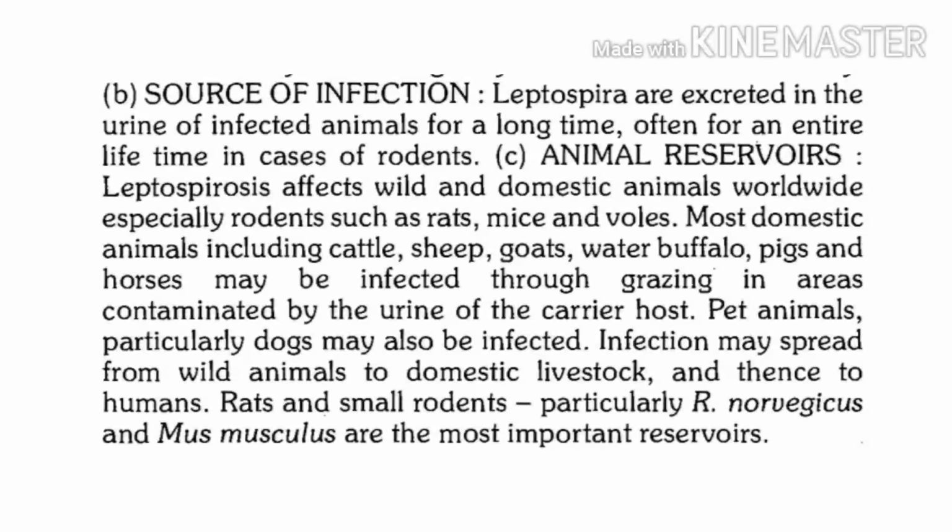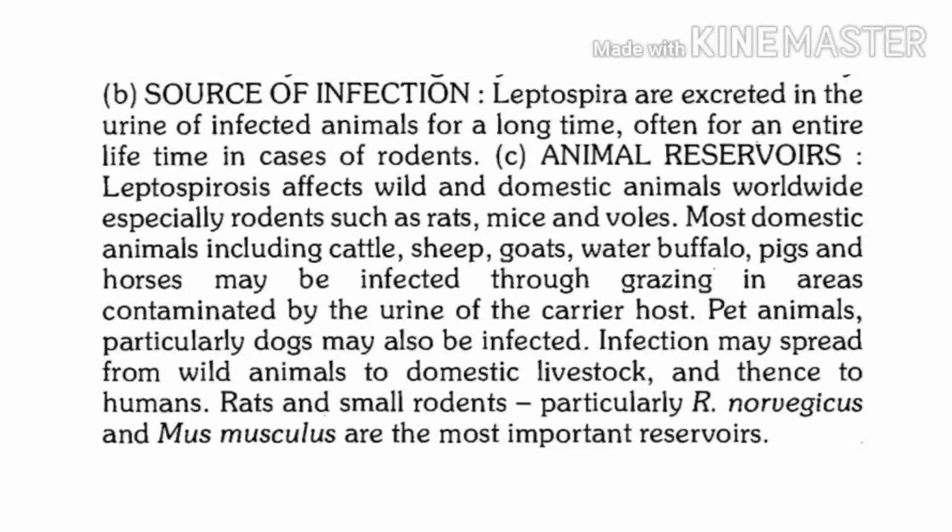Now, in addition to rodents, what other animals may develop leptospirosis? These include grazing animals like cattle, goat, sheep, or even sometimes horses. And pigs also can acquire infection while grazing. In the areas where these animals are grazing, if the grass is contaminated with urine of infected animals, other animals can acquire infection. So this is one possibility of how infection can spread to grazing animals.